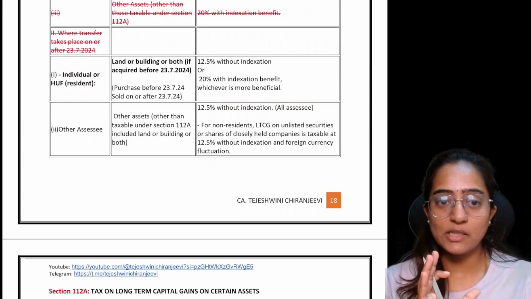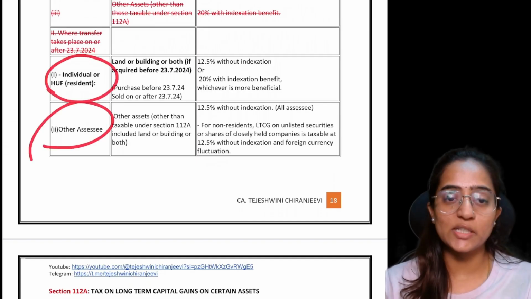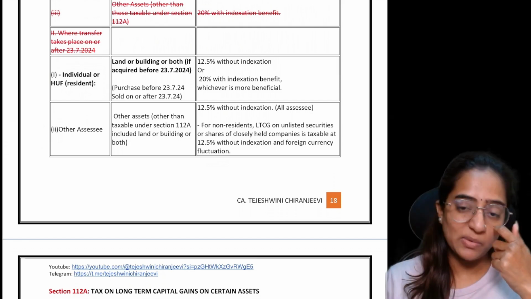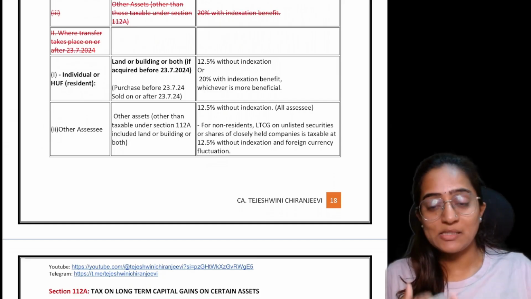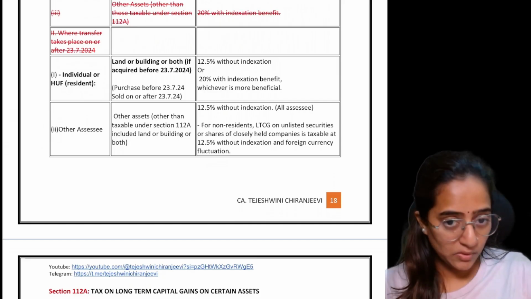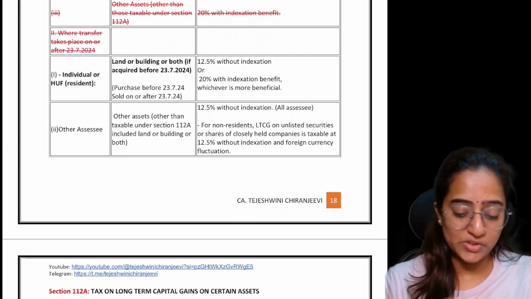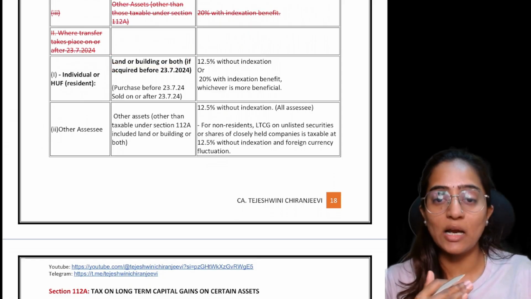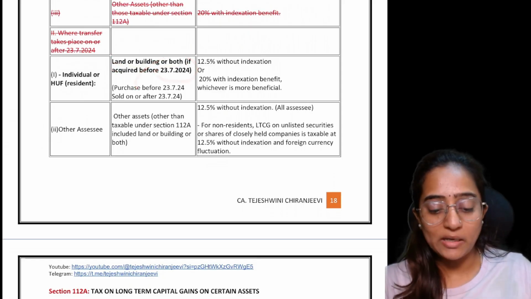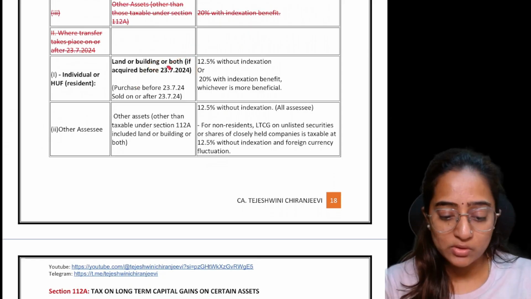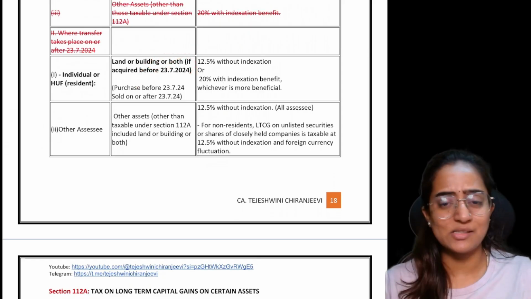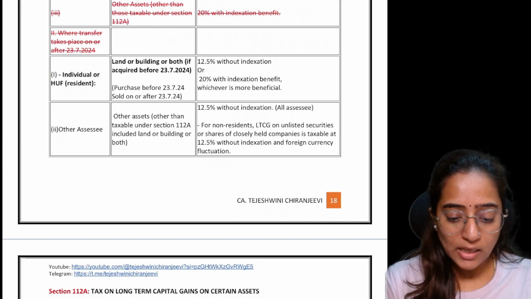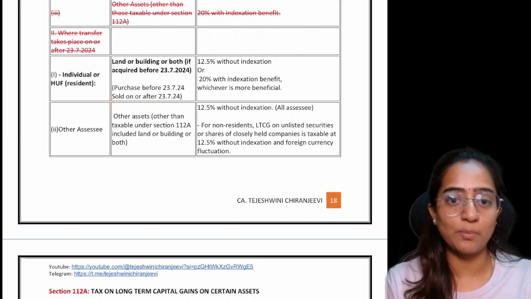The transfer. Let's make the classification as two: individuals or HUF, and other assets. For individuals or HUF, even today, that is in AY 2026-27, they have an option where land or building or both were acquired before 23/7/24. They purchased before this date, and they have sold after this date.